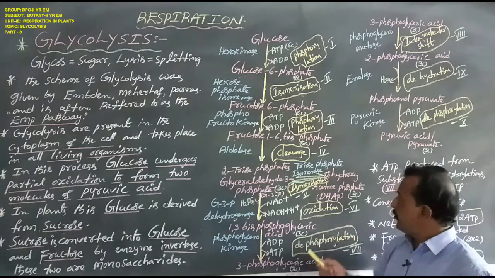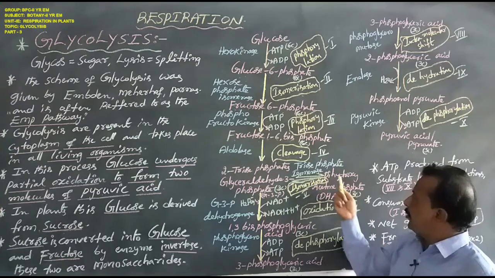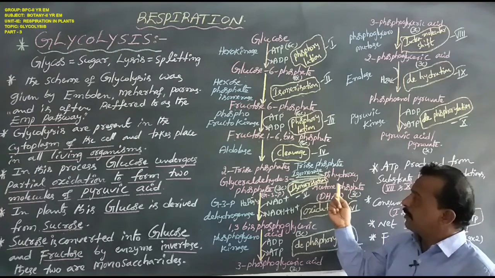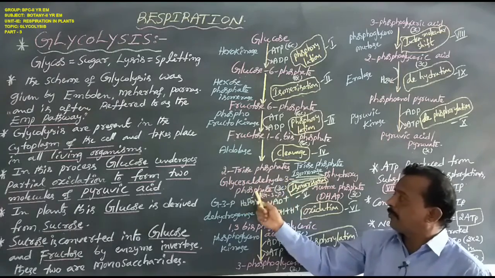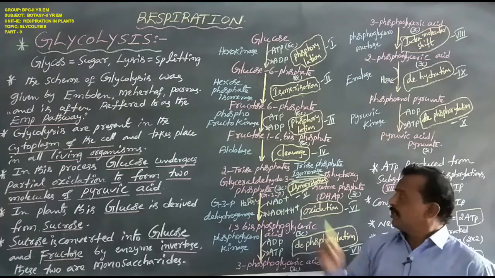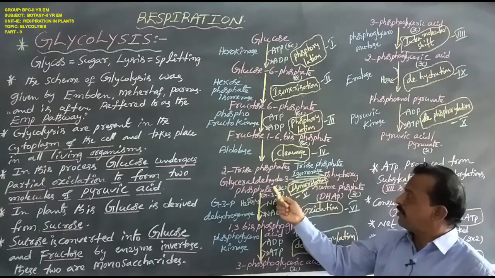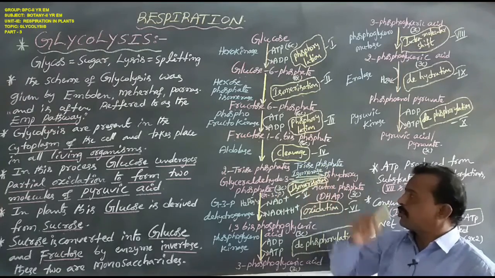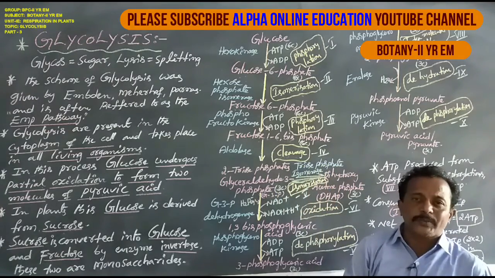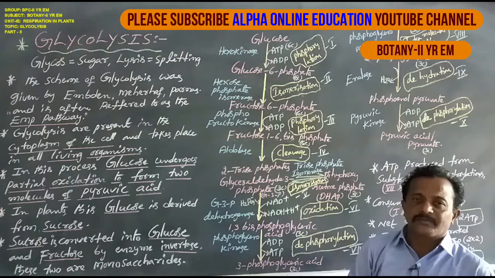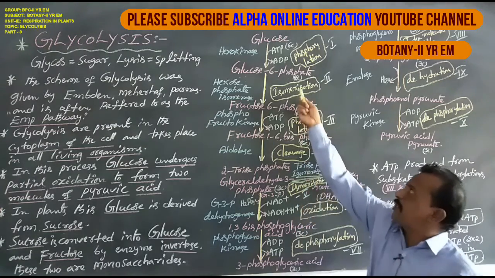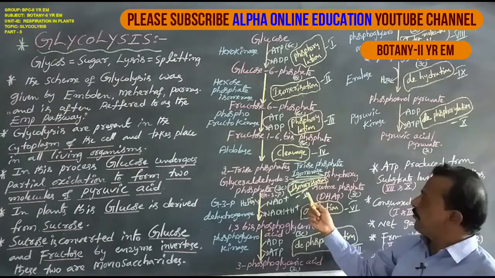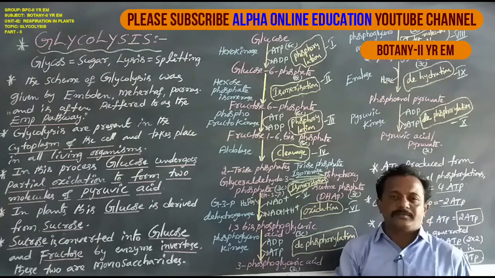So in this step, the 3 carbon compound of dihydroxyacetone phosphate is converted to the 3 carbon compound of glycerol 3 phosphate. This reaction is catalyzed by the enzyme triose phosphate isomerase. This biochemical reaction is named isomerization. This is the fifth biochemical reaction. Okay now.